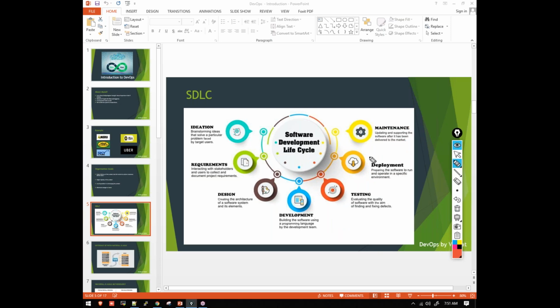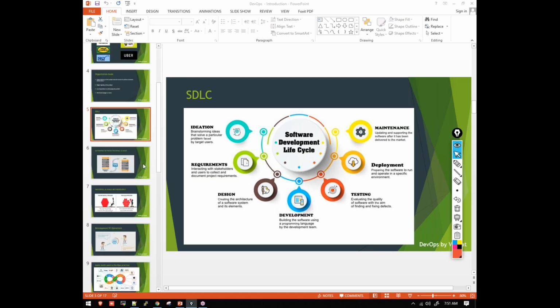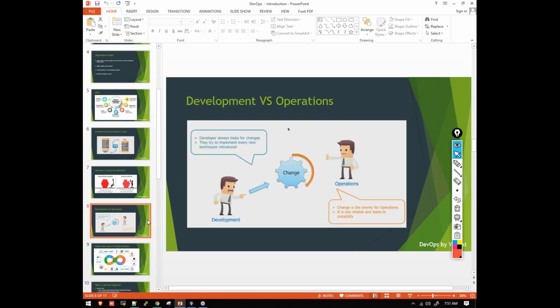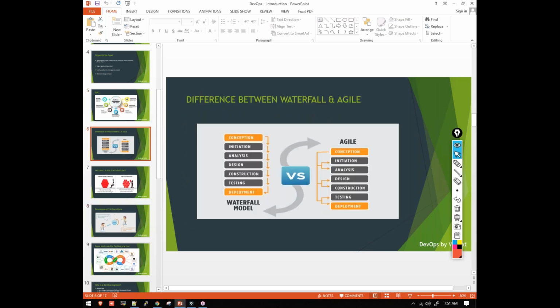Understood, right? Now, whenever this software is being developed, there are two approaches for how software can be developed. We have something called the waterfall model and the agile model.